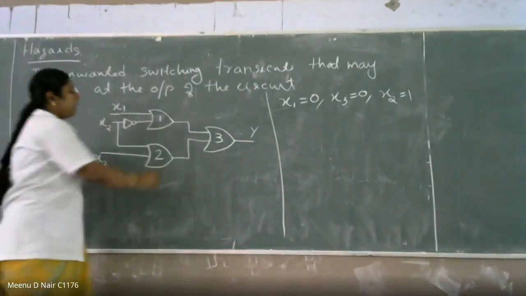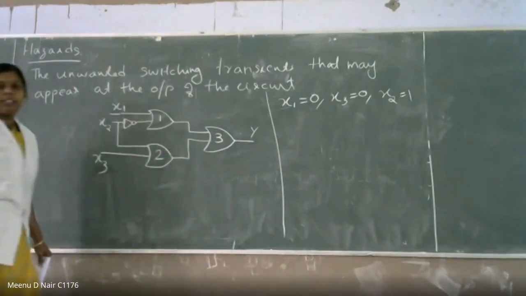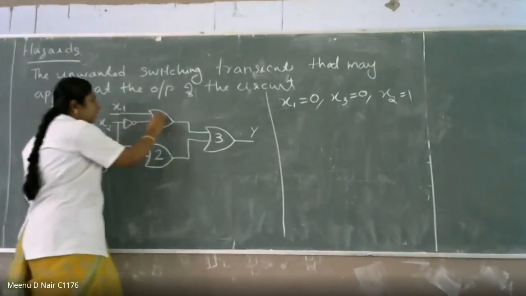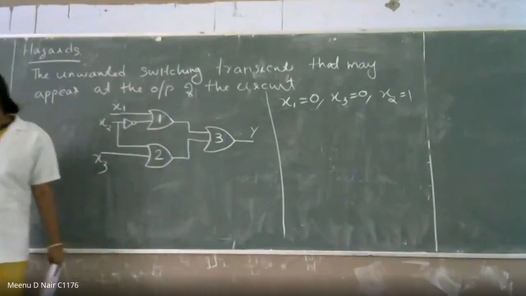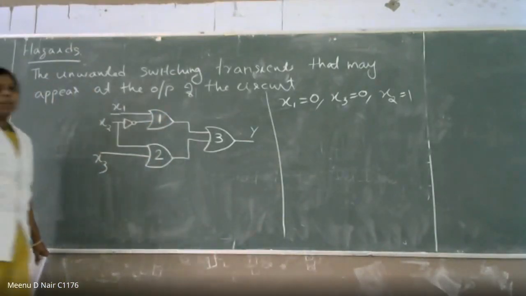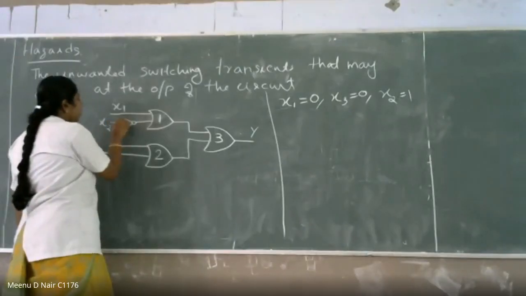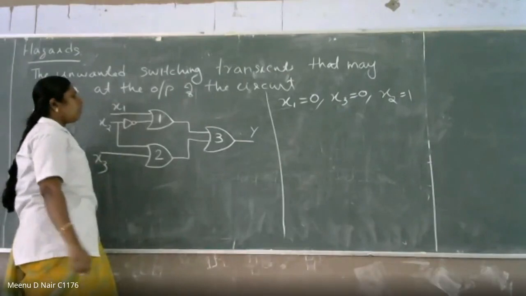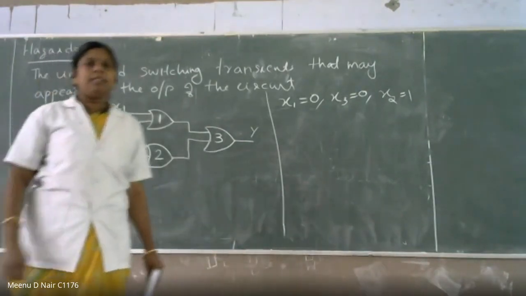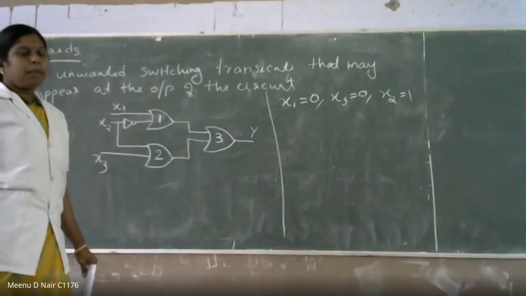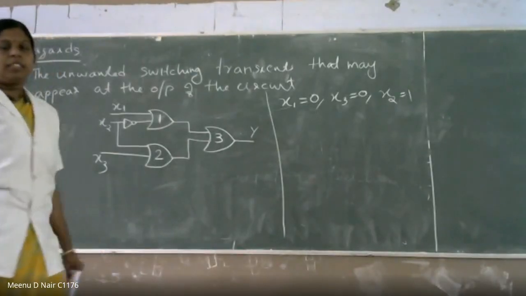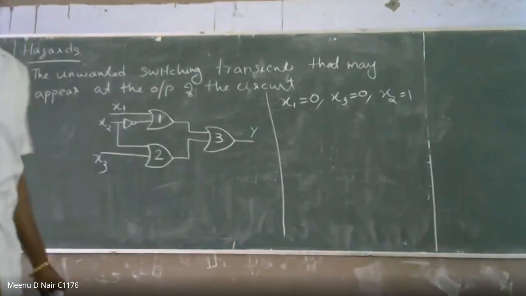What is the output of gate number 1? x1 is equal to 0, x2 is equal to 1, x3 is equal to 0. No response till now.